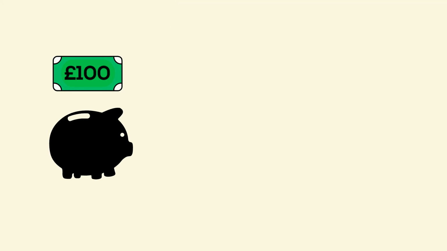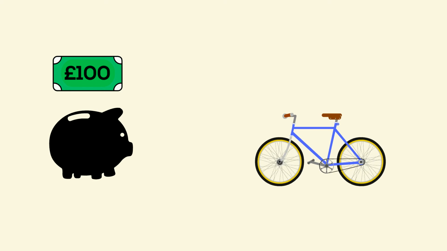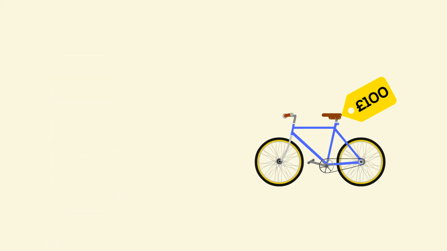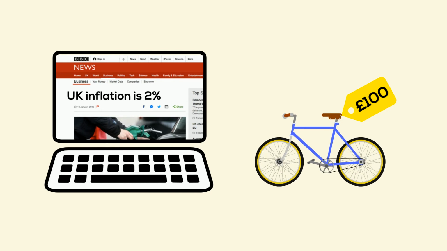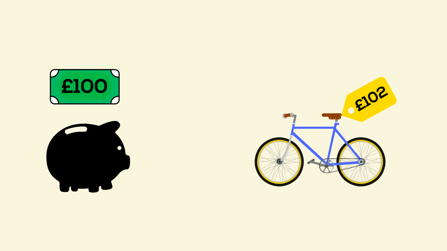So let's say you put that £100 in your piggy bank because you've seen a bike that you like the look of. The bike also costs £100. At the end of the year, you are ready to buy the new bike. The problem is that the price of the bike has gone up in line with the inflation rate of 2%. It is now priced at £102. Unfortunately for you, because your £100 has been sat in the piggy bank earning nothing, your savings haven't moved up in line with inflation, and as such, you can no longer buy the same bike with your £100. In fact, you're £2 short, just like if you had turned up a year ago to buy the bike with £98.